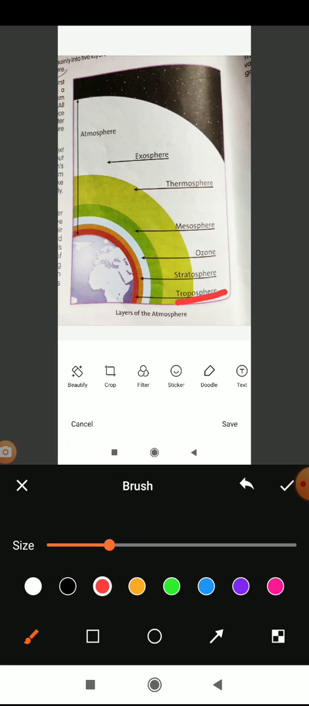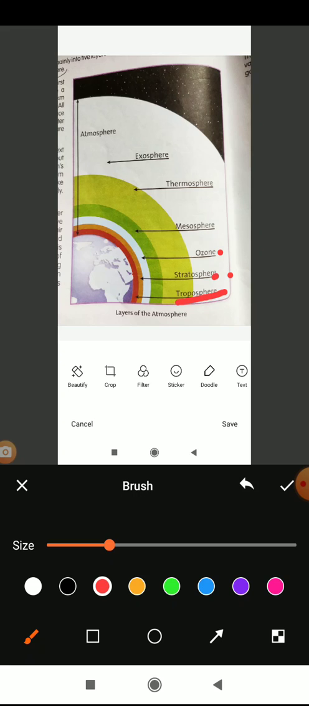Then the next layer above the troposphere is the stratosphere. In the stratosphere the air is less dense, means the amount of air will be less compared to the troposphere. Then after this the ozone layer will be there. What the ozone layer is and how it is useful to us, we will discuss in the LP3.